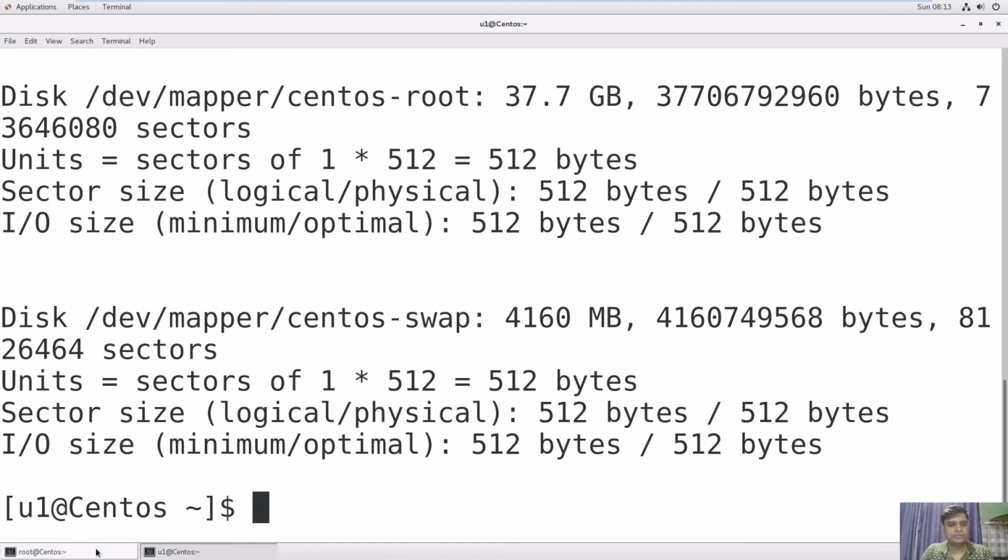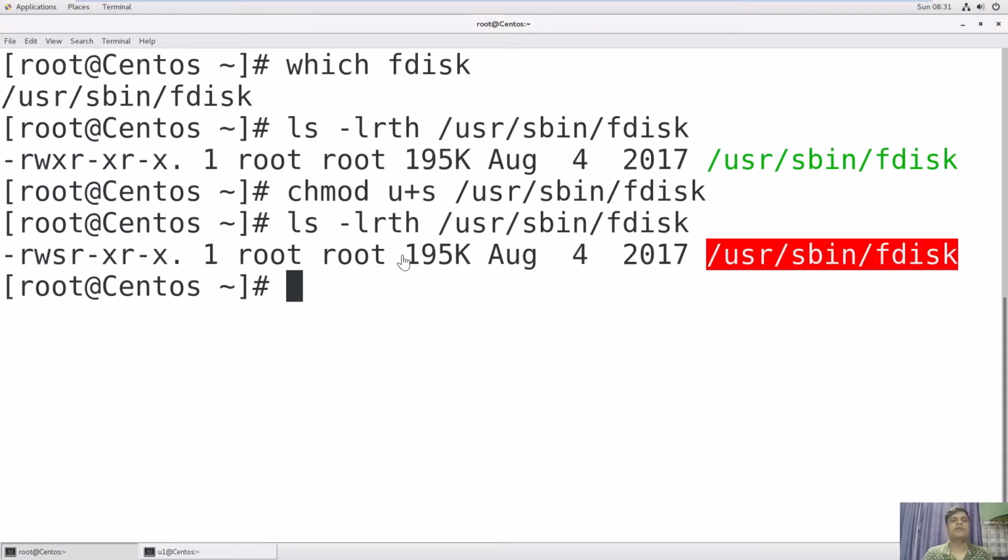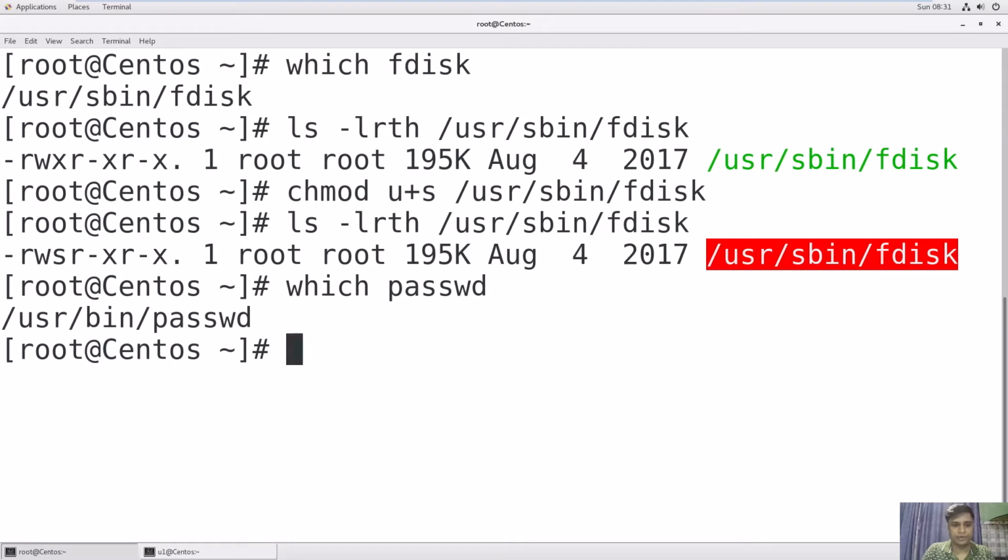So now we will remove the suid bit from the passwd command and see whether a local user is able to set their password or not. So check which passwd command, and here is the location.